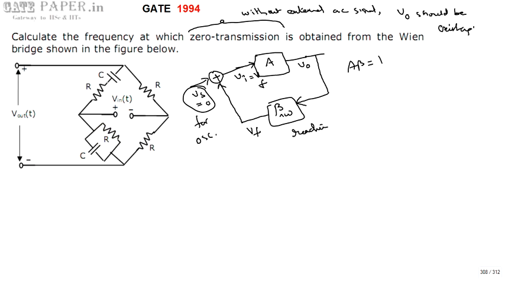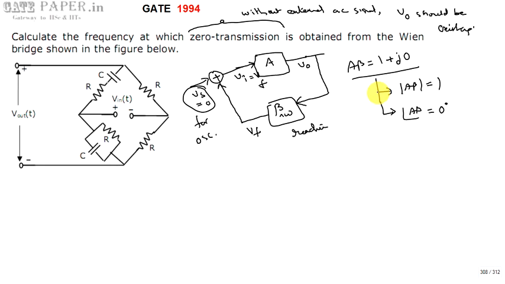Whenever it is reactive, that creates an imaginary term in the analysis. So A beta has to be 1 plus j0. From this we get two criteria, given by Barkhausen. One is the magnitude criterion, magnitude of A beta is equal to 1. The other is the phase criterion, phase of A beta is equal to 0 degrees.